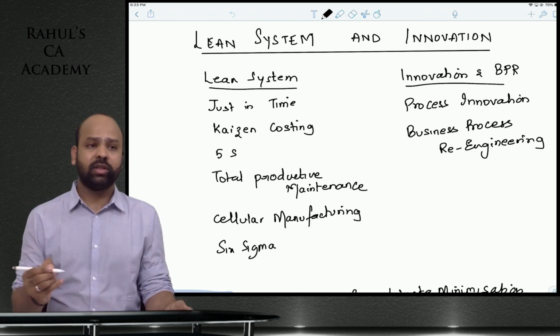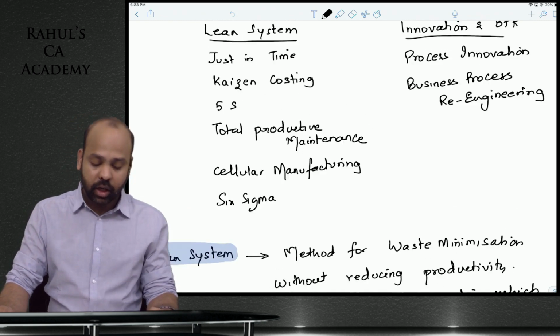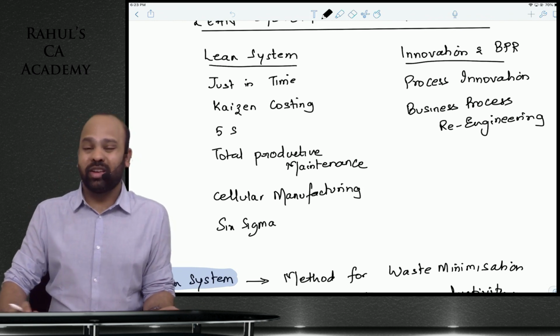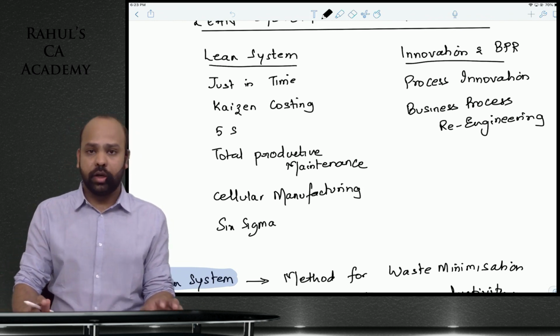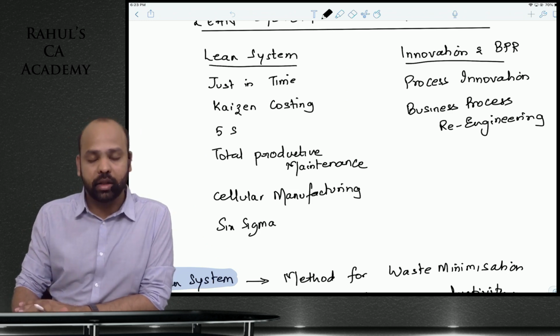Under lean system, we have just in time, Kaizen costing, 5S, total productive maintenance, cellular manufacturing and Six Sigma. Under innovation and BPR, you have process innovation and business process re-engineering. Undoubtedly, there can also be a case study or a case scenario for 10 marks coming in the examination.